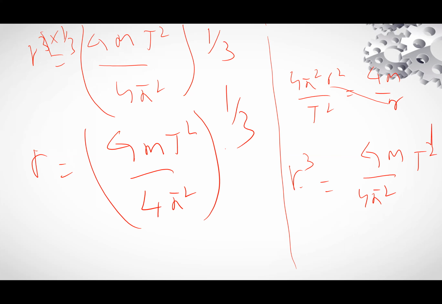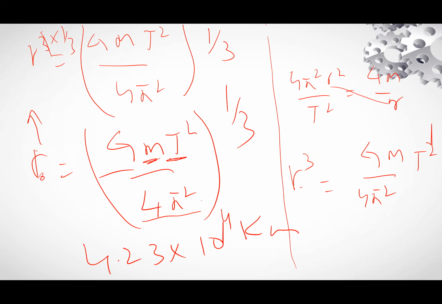It will give you the orbit of a geostationary satellite, which is 4.23 cross 10 raised to power 4 kilometers. G you know, M you can know, T is 24 hours, 4 pi is known, so you can calculate the value of r also. You can calculate the radius of the geostationary orbit.